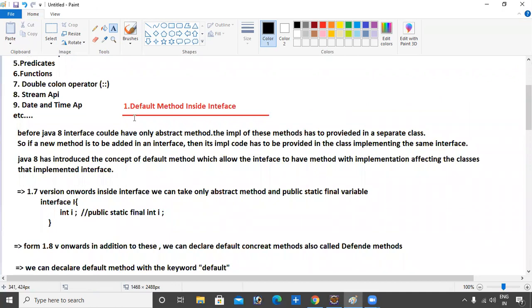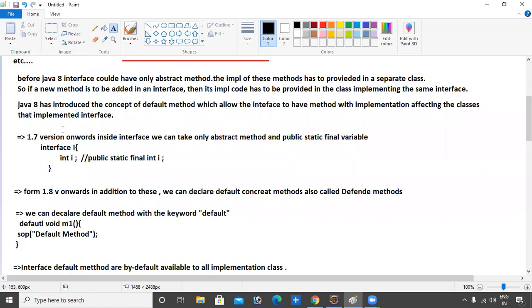One more time I want to advise you about default method in Java 8 interfaces. I want red color for this. Before Java 8, an interface could only have abstract methods. The implementation of these methods had to be provided in separate classes.